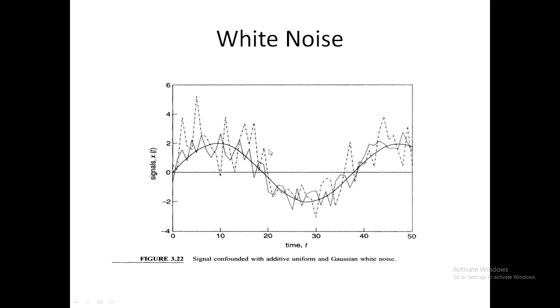So the signal is confounded with additive uniform and Gaussian white noise, with mu and standard deviation given by the Gaussian distribution. That's all about white noise, and we'll stop here. That's the end of unit 2, chapter 3.